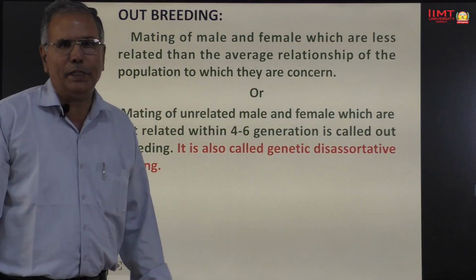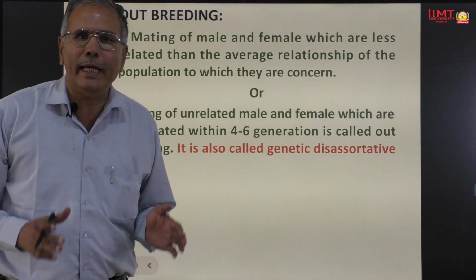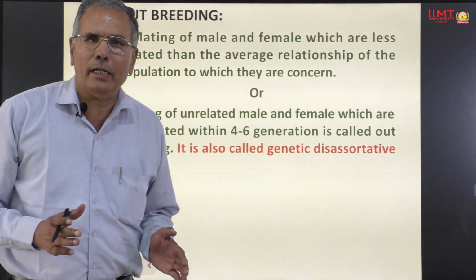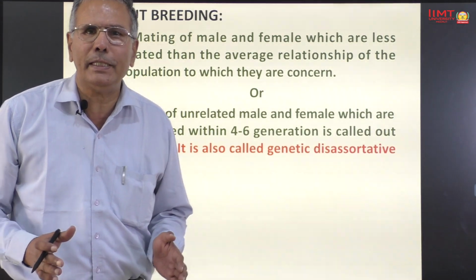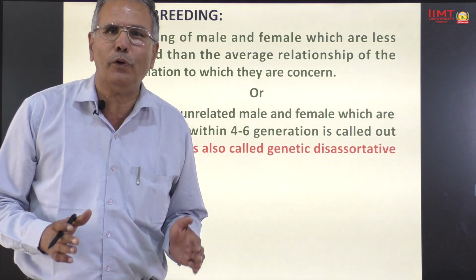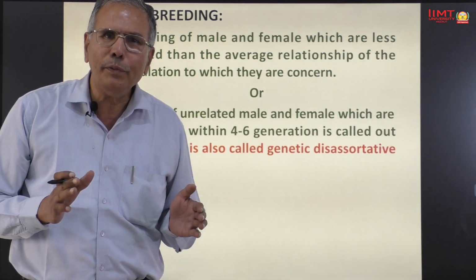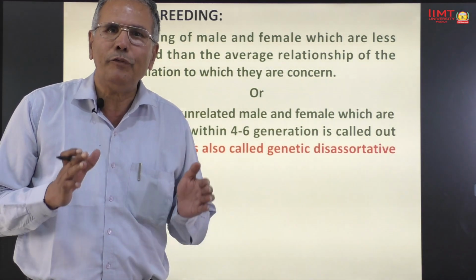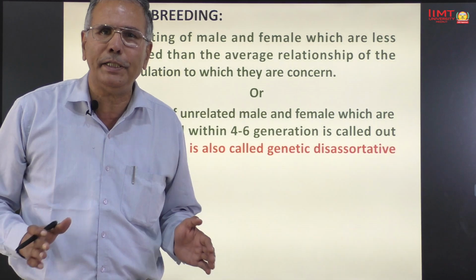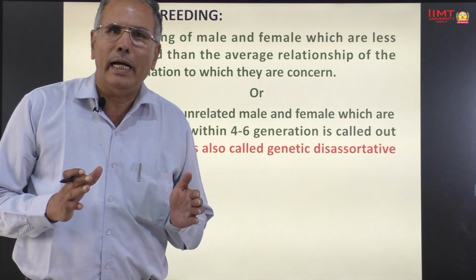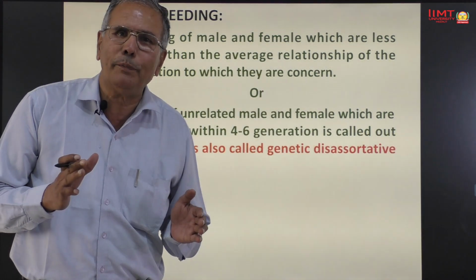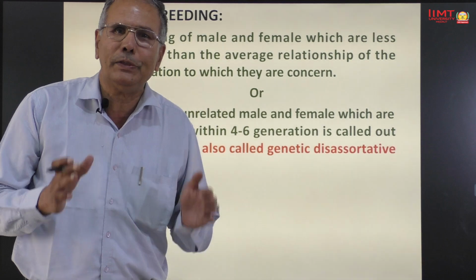What is outbreeding? Mating of male and female which are less related than the average relationship of the population to which they are concerned.